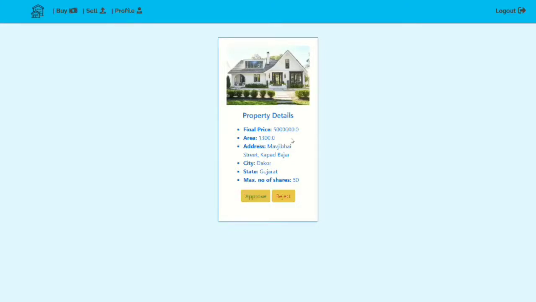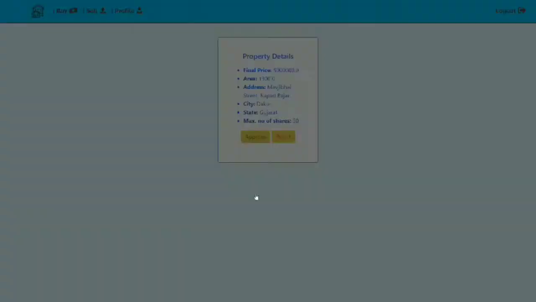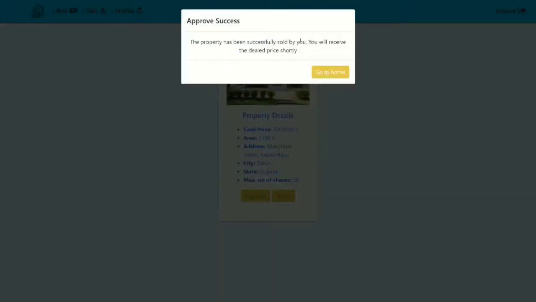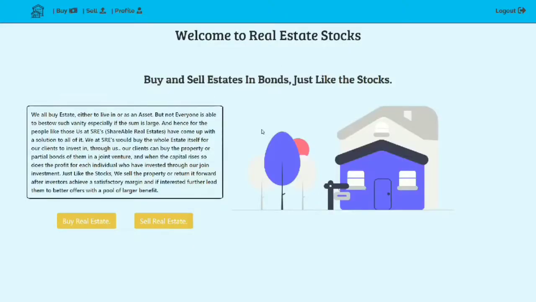Now if the user is satisfied with the final price and all the information, they have two options, either to approve or reject. After they select the approval option, the property will be sold to us, and they will be contacted shortly, and the transaction will be completed.